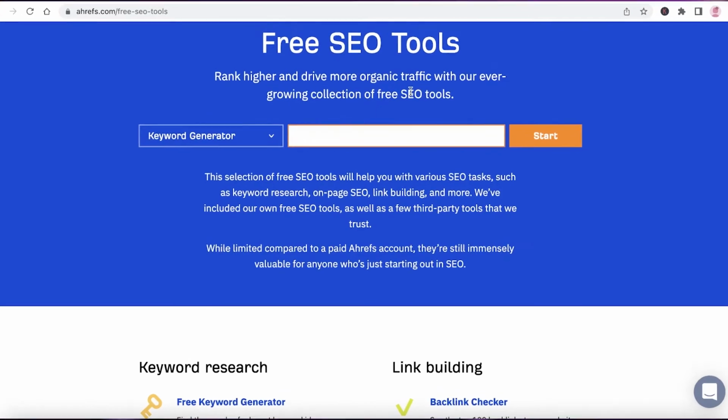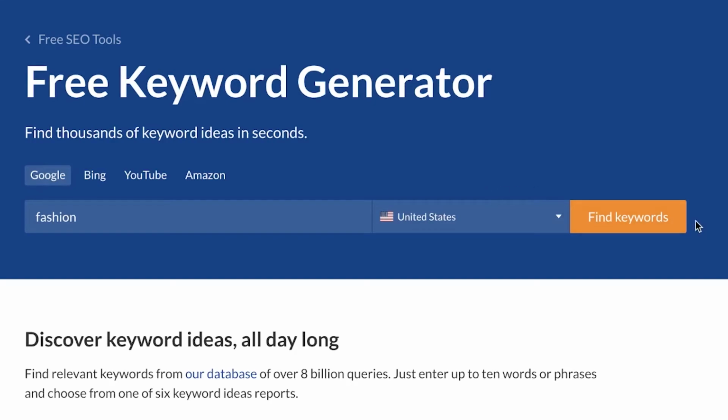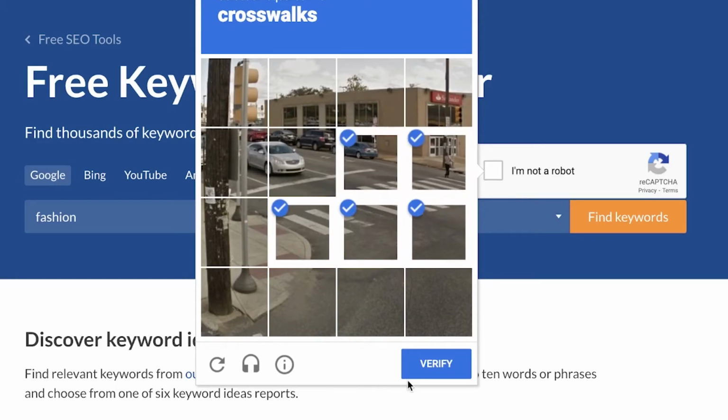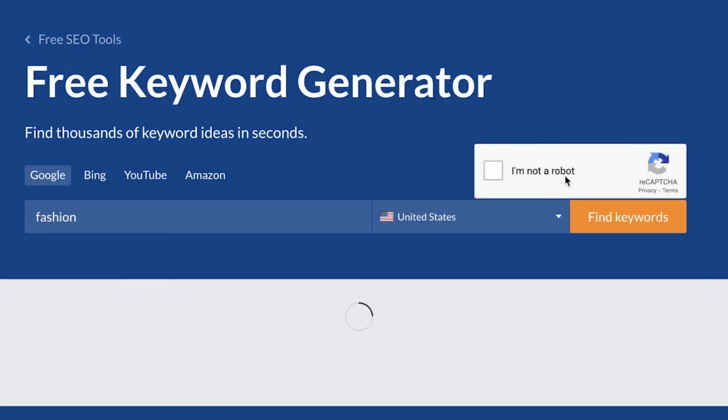Now, the next tip that you can follow is find questions on a topic. So if you go onto the Ahrefs keyword generator, now, if you just search for fashion, you get super high competitive keywords. I'm just continuing with that example. Now, if we go ahead and search for this keyword, you can click on questions over here.